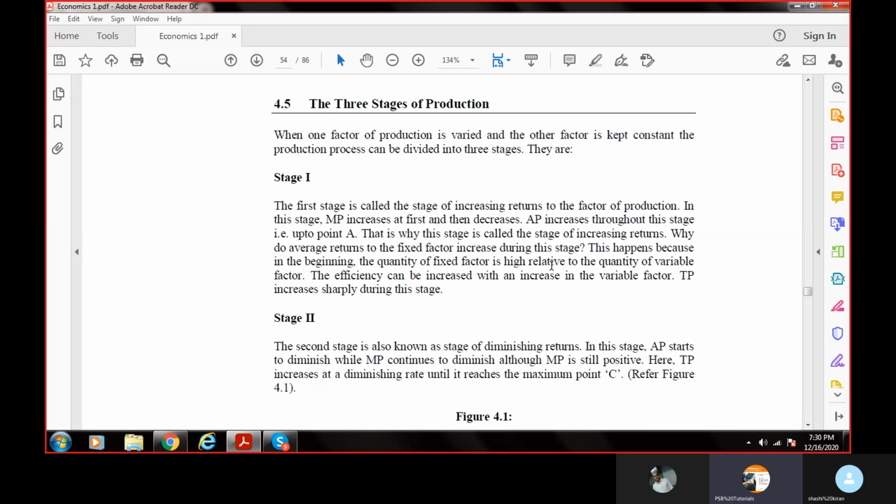Now if more than 20 start coming to my restaurant within that short period of time, as I told, one factor of production is varied and other factors are kept constant. That means if I take my restaurant space, the chairs and tables, to be constant, my variable is only the amount of food that I can cater.